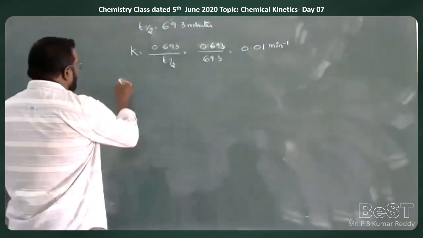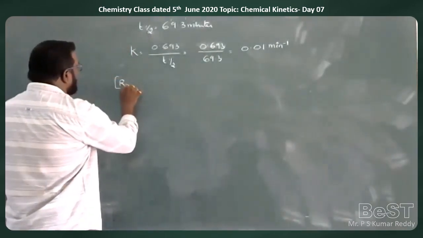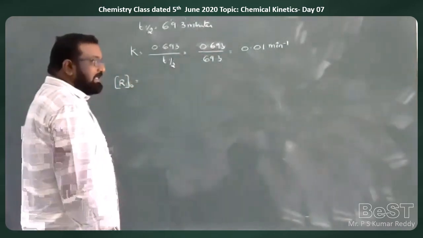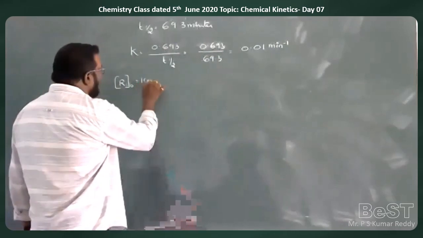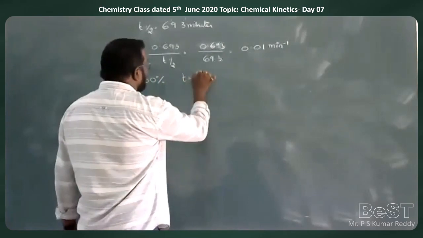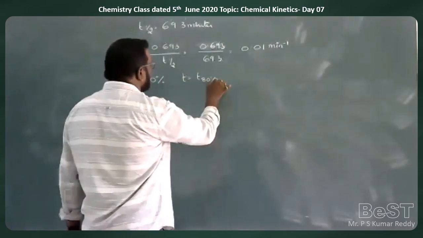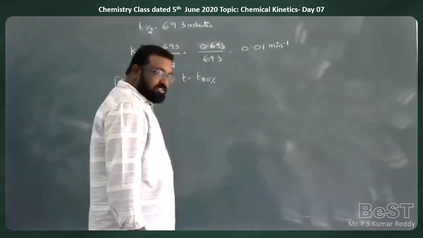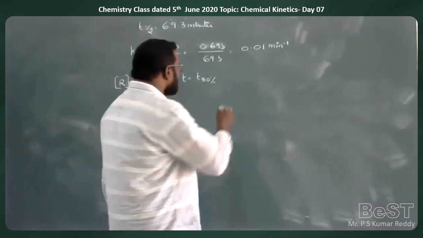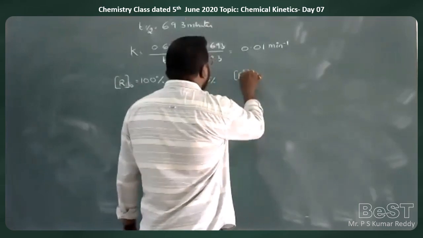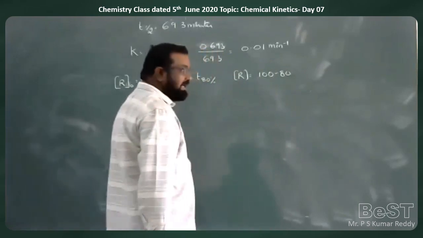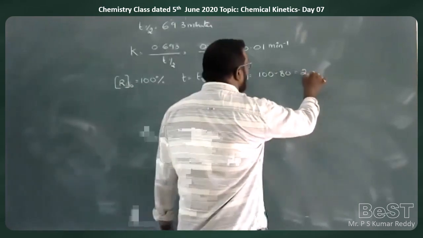So for that we need the initial concentration. Since it is given in percentage, we will take the initial concentration as 100%. Time is equal to T 80%. That means 80% of the reaction is completed. That means R is equal to 100 minus 80, the remaining concentration, which is equal to 20%.